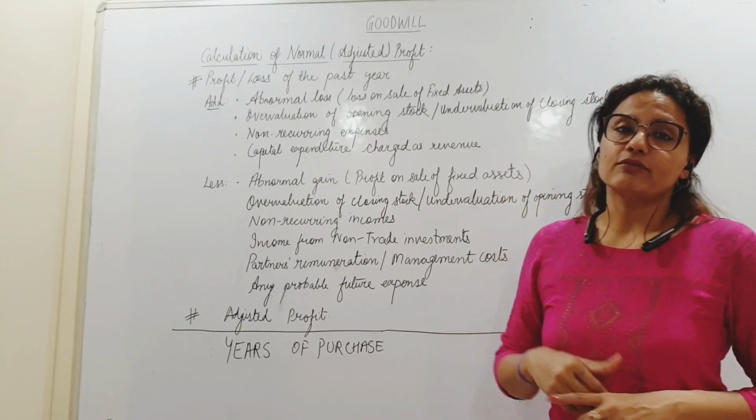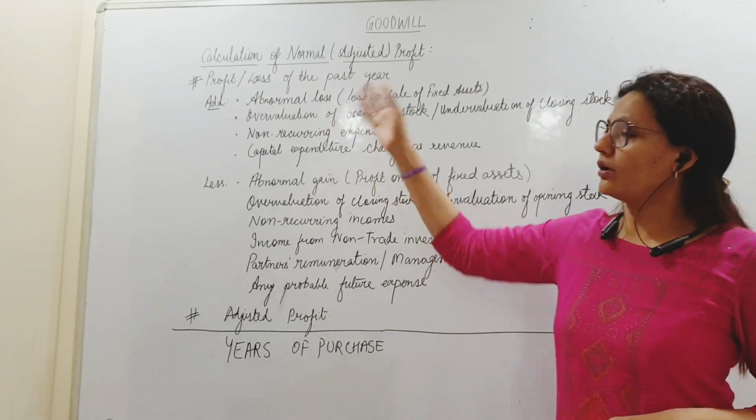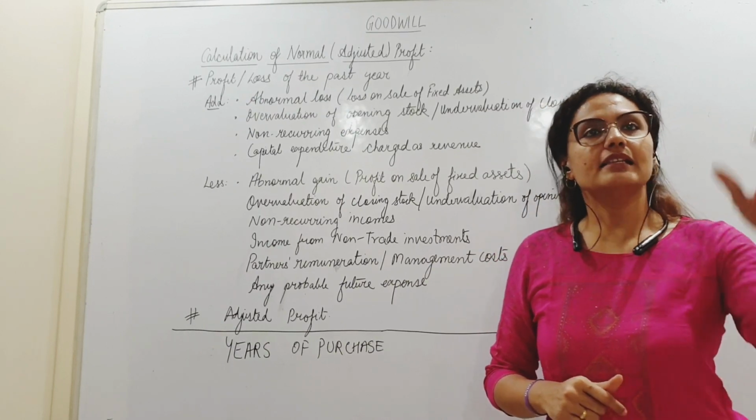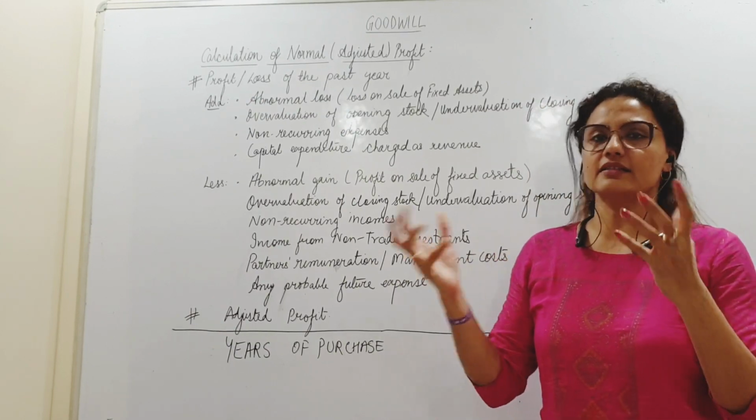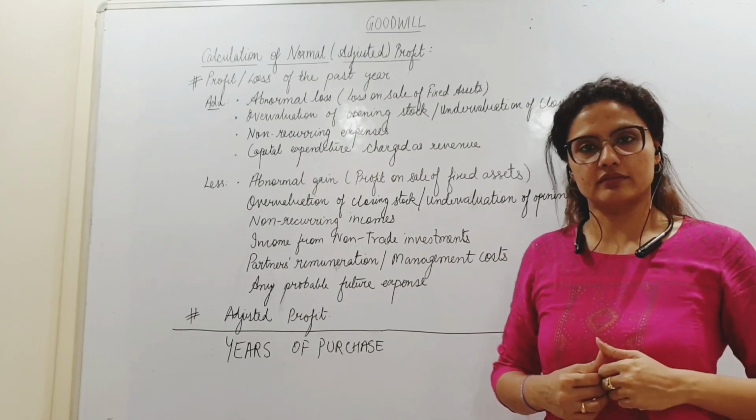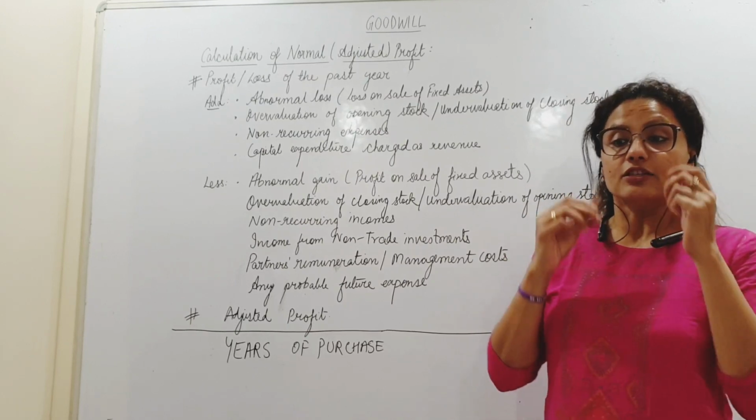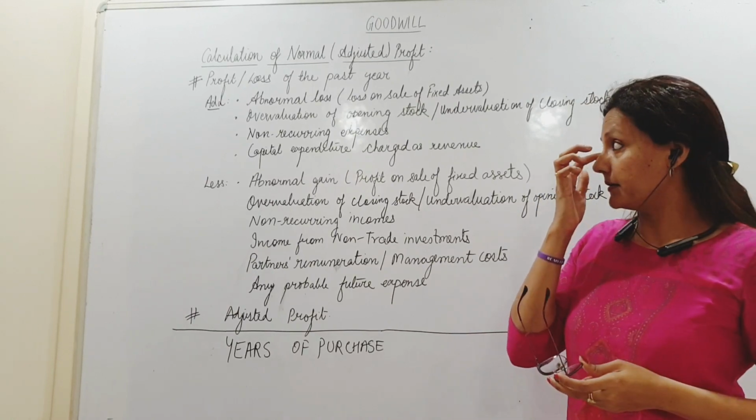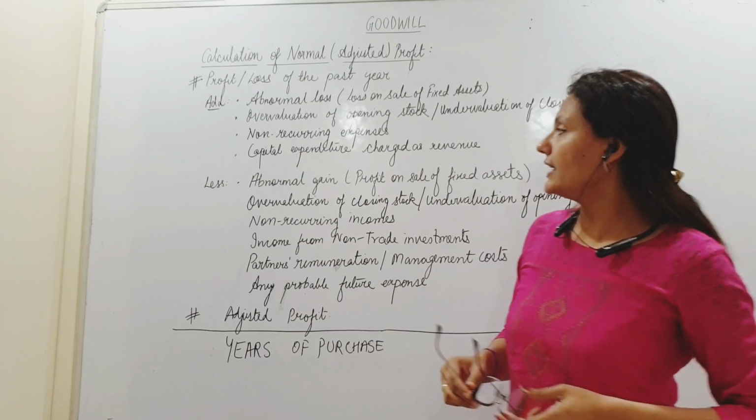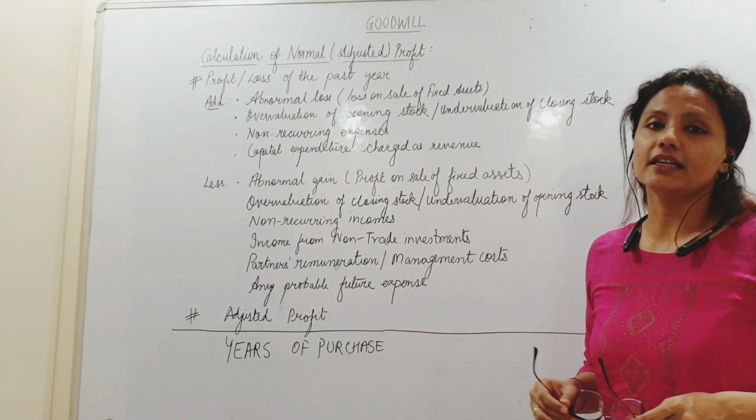Now let us see what do we have to subtract. अब जैसे abnormal loss हमने एड बैक किया, अगर कोई abnormal gain हो गया होगा तो किसी एक पर्टिकुलर ईयर में अचानक से कुछ ऐसा इनकम आ गया जो आगे नहीं आएगा, वन टाइम है, गलती से हो गया, luck by chance. So that kind of profit needs to be subtracted. So here any abnormal gain has to be subtracted.